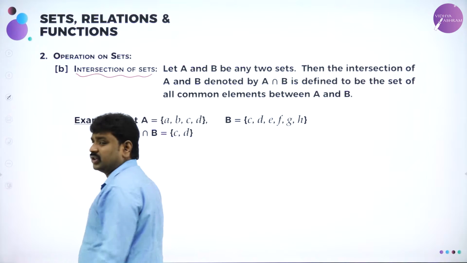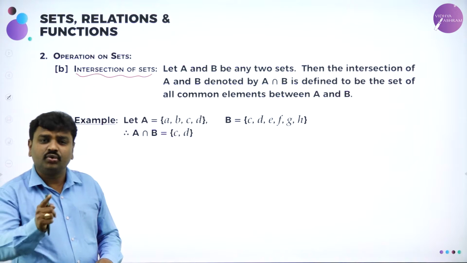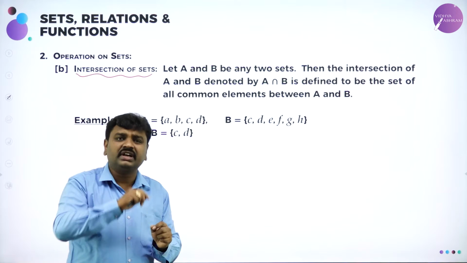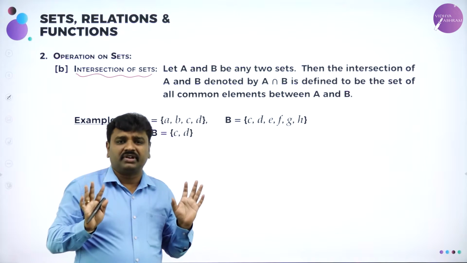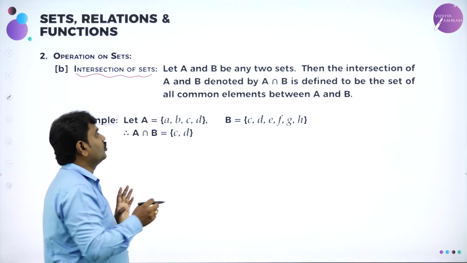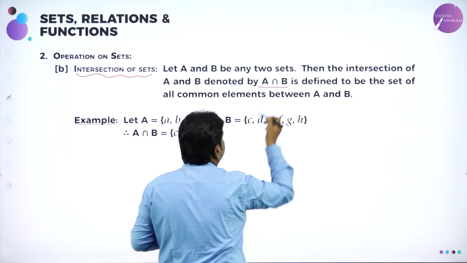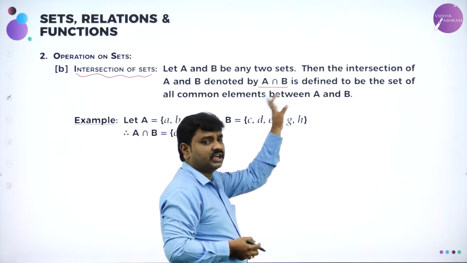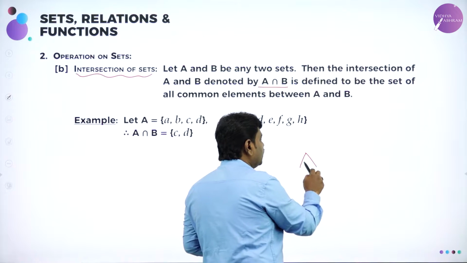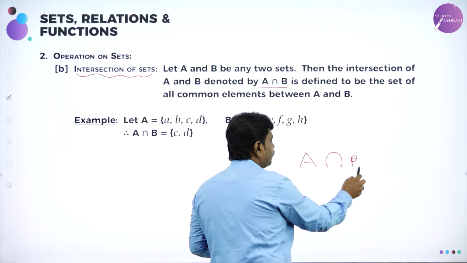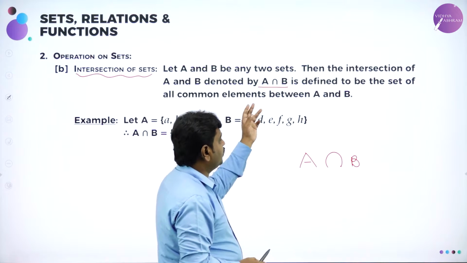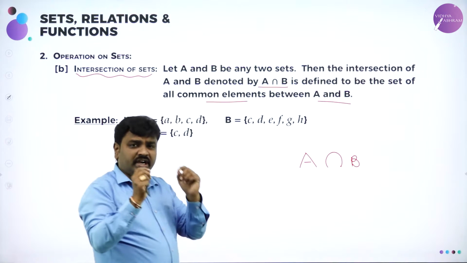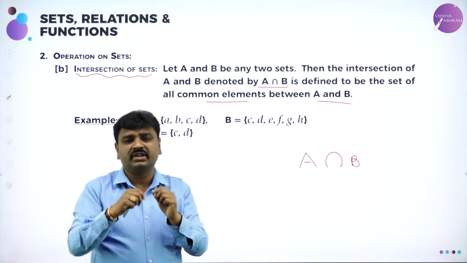Next, intersection of two sets. The second one is intersection. In union we combine both the sets without repeating any elements. Now in intersection we will pick the common elements. So intersection of two sets, how to denote? Let A and B be any two sets, the intersection is denoted by A intersection B. This is read as A intersection B. Now it is defined as the set containing common elements between A and B, means write only the common elements which are present in A and B.